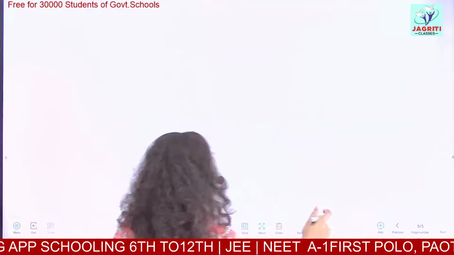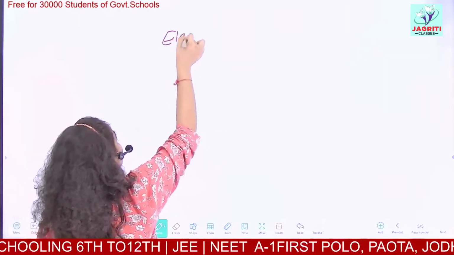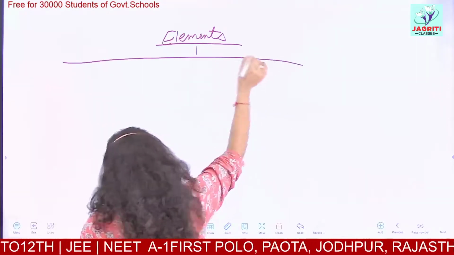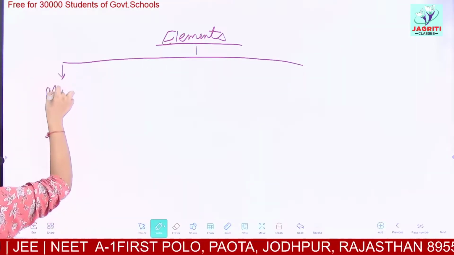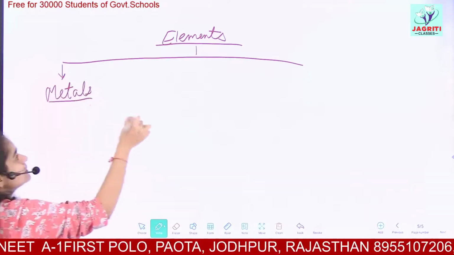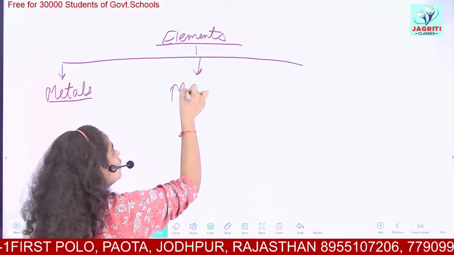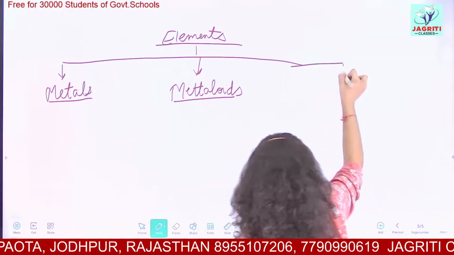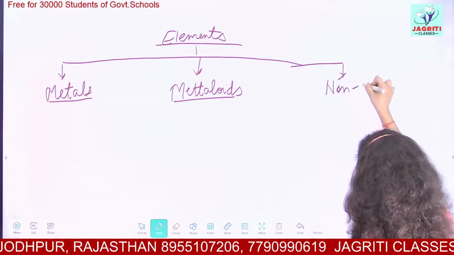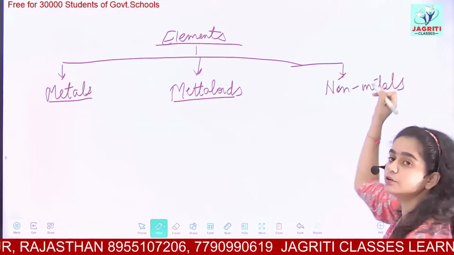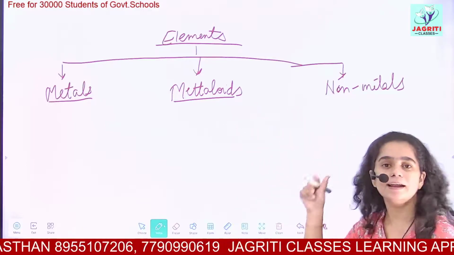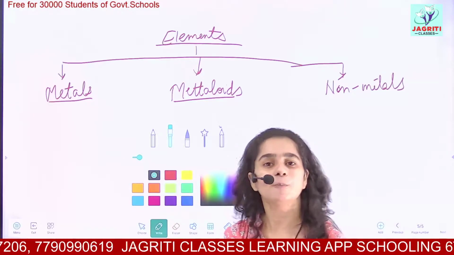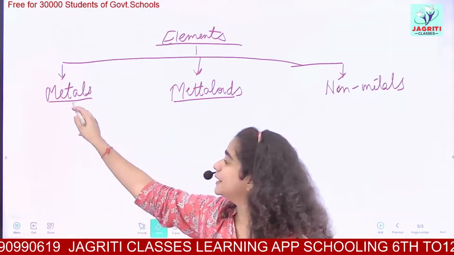Now these elements can be further divided into three categories. The three categories are what? First one is the metals. Next is metalloids. And the last category is non-metals. So these elements can be divided into three parts: metals, metalloids, and non-metals. What do you mean by metals? Elements showing some properties which follow the properties of metals are known as metals.